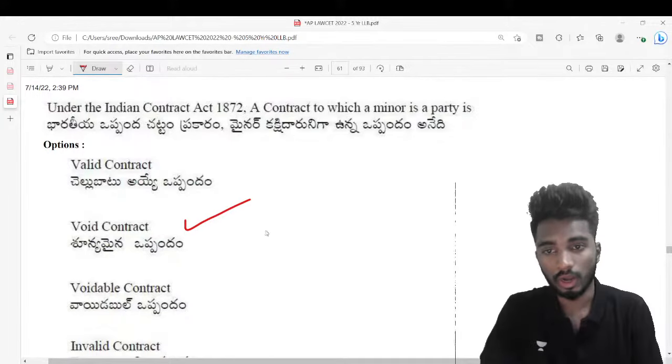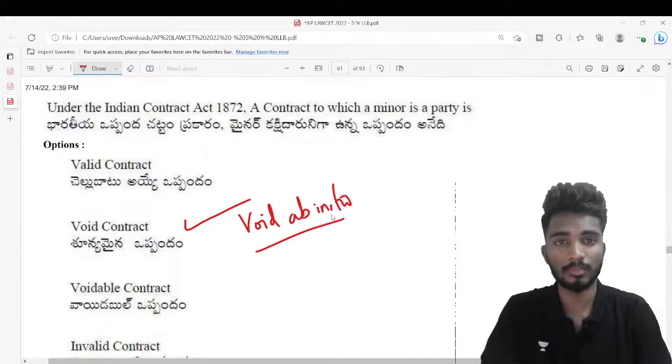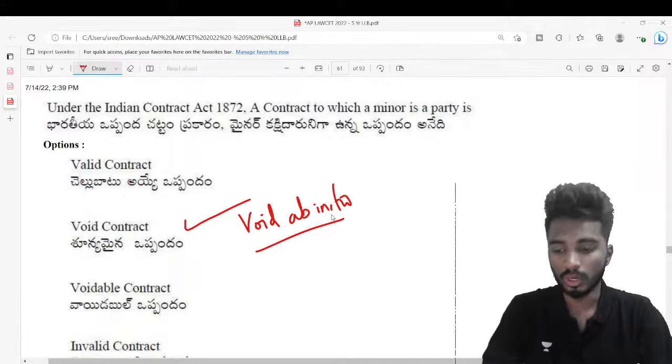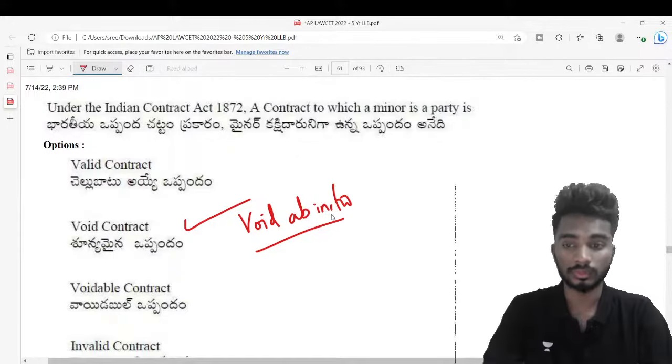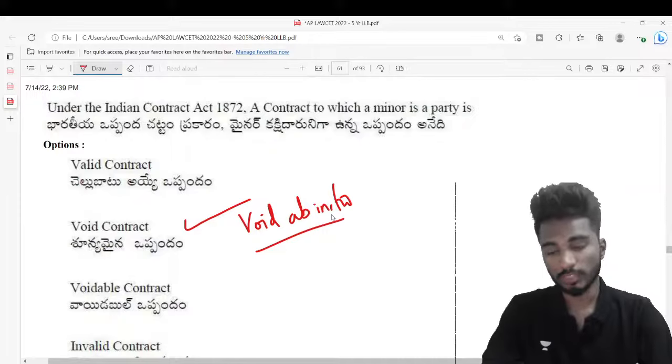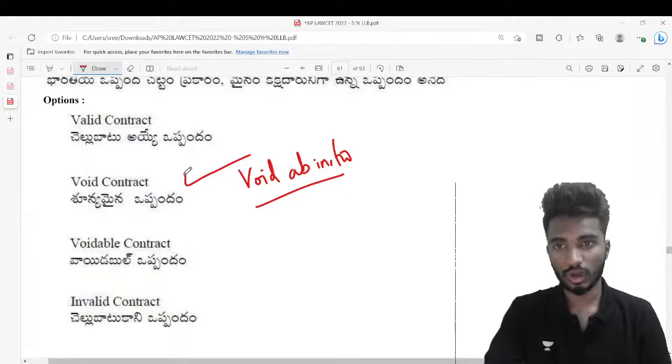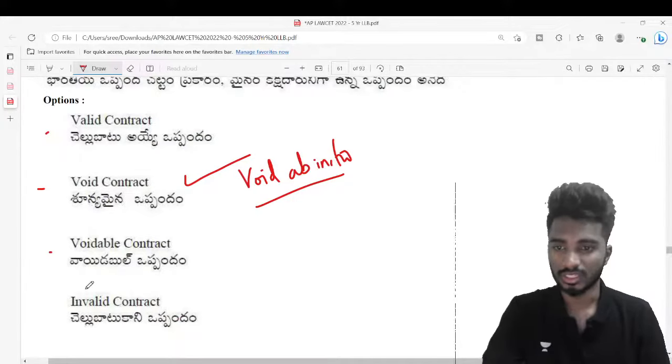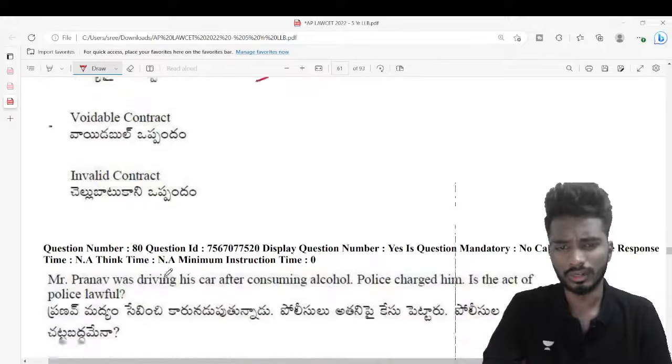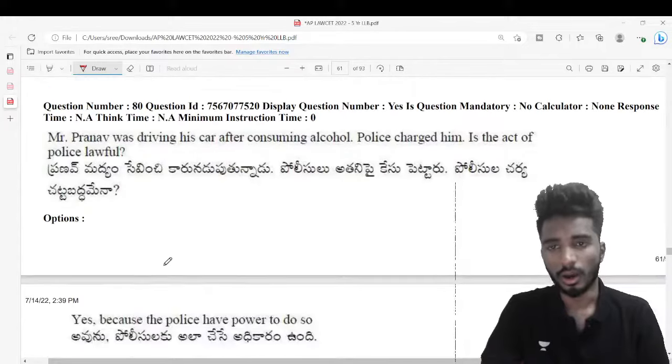So a contract entered by a minor is known as void ab initio, void from the beginning. A minor cannot enter into a contract, right? So in today's special class, I actually talked about what exactly is a valid contract, what is void contract, voidable contract. We discussed that invalid contract is not really a legal term, right?